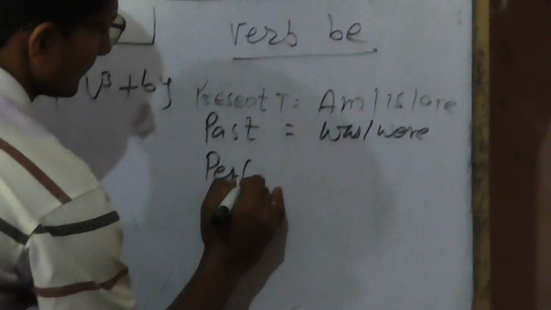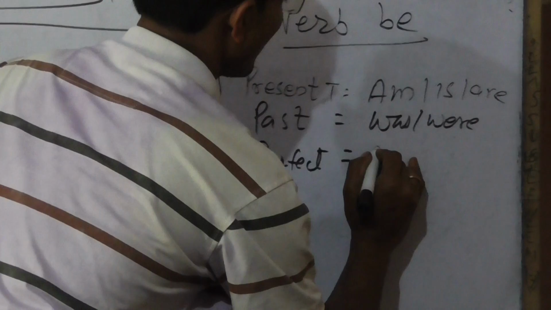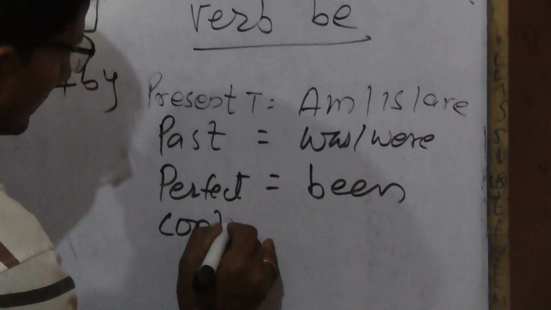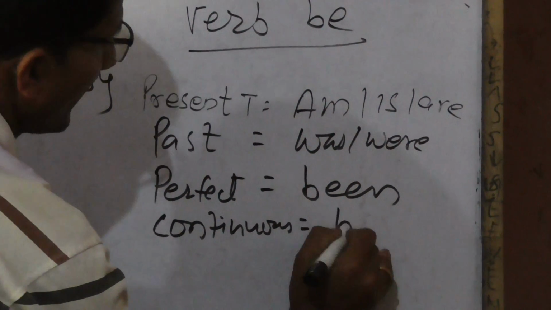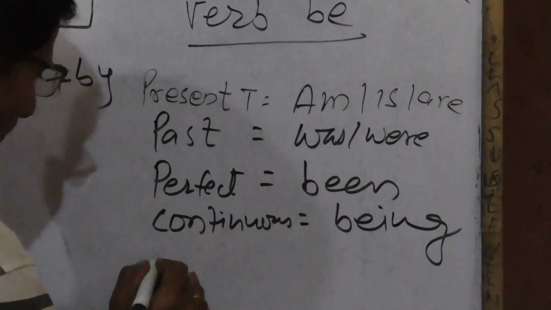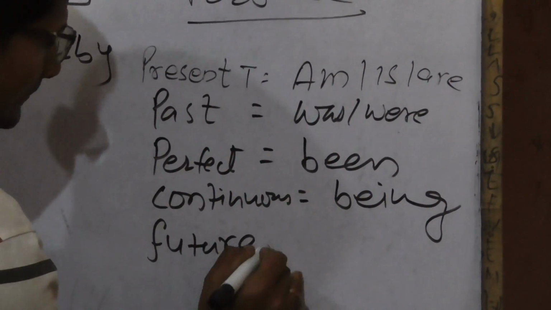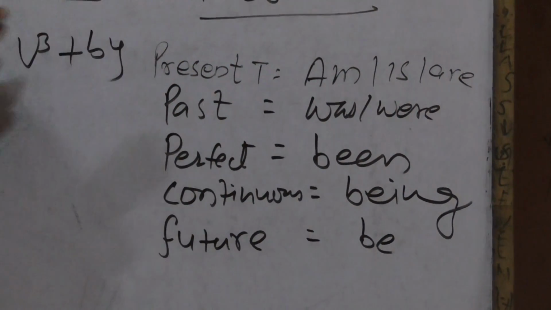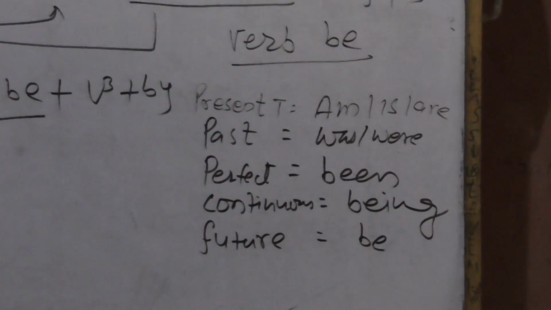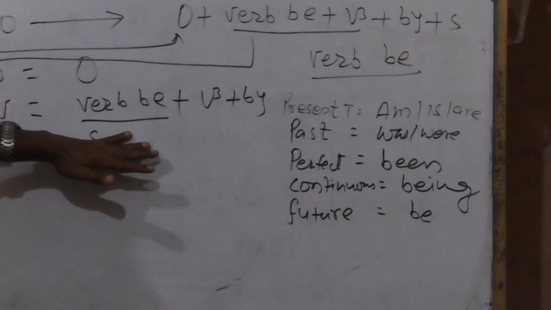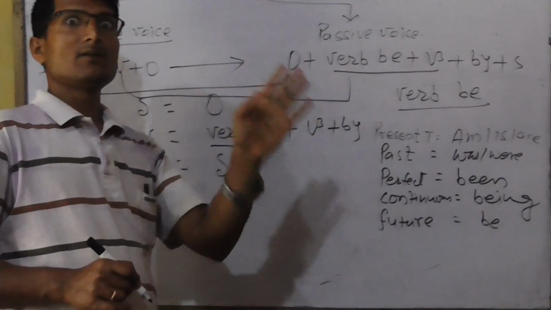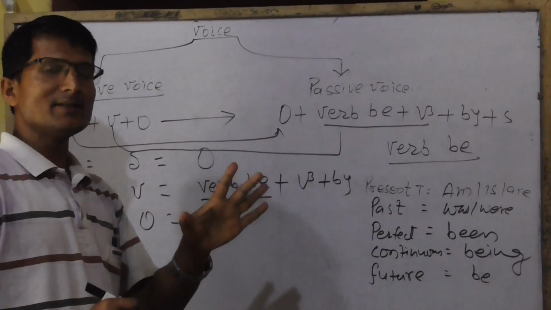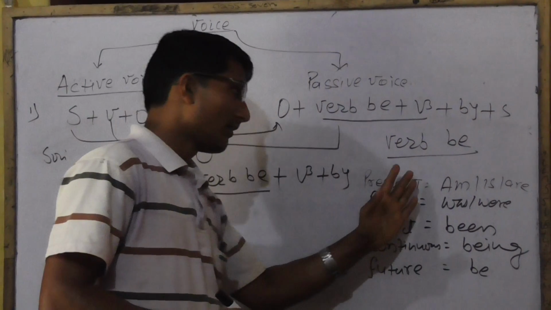In perfect, it becomes been. In continuous, it becomes being. Future, it becomes be. We need to understand verb be, because without verb be, passive form is not possible. That is why before we study passive voice, we have to study verb be.